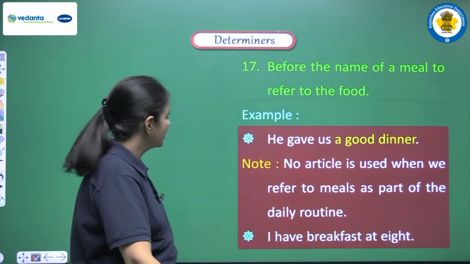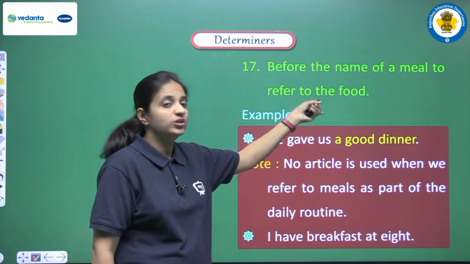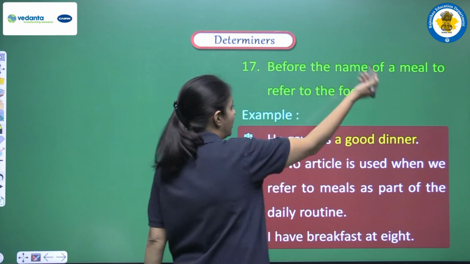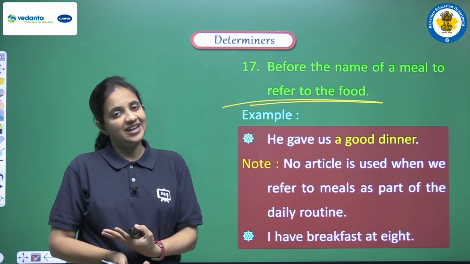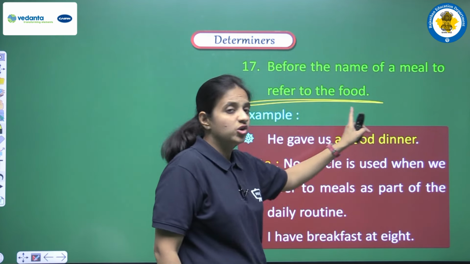Clear? Next, before the name of a meal to refer to the food. So if we are having a meal and with the help of that meal we are actually referring to the food, at that time we can use a or an. Let's see the examples. He gave us a good dinner.